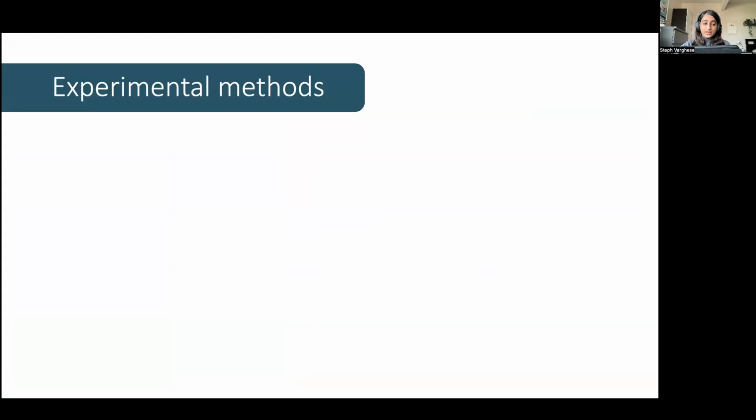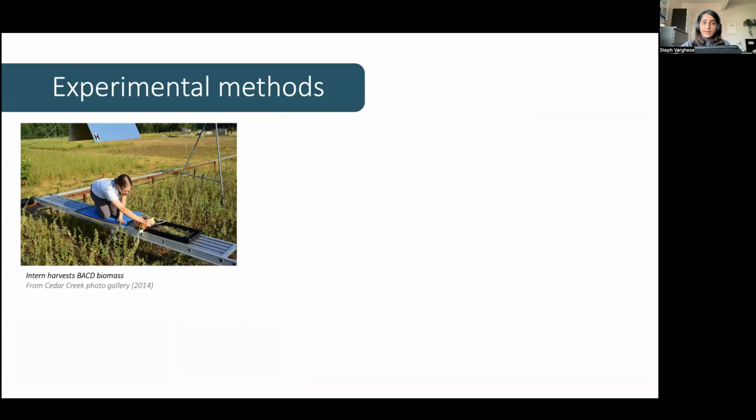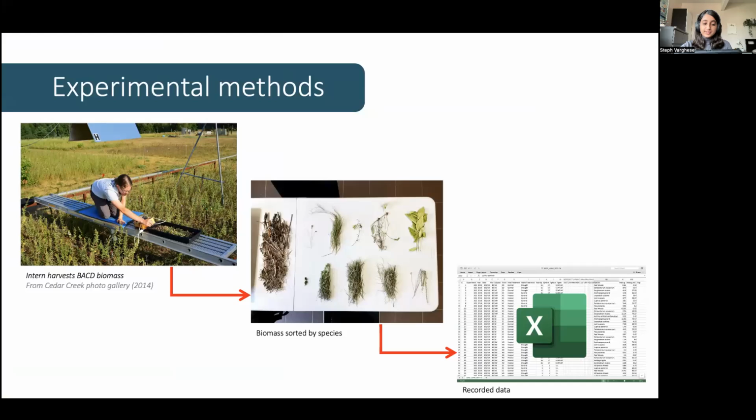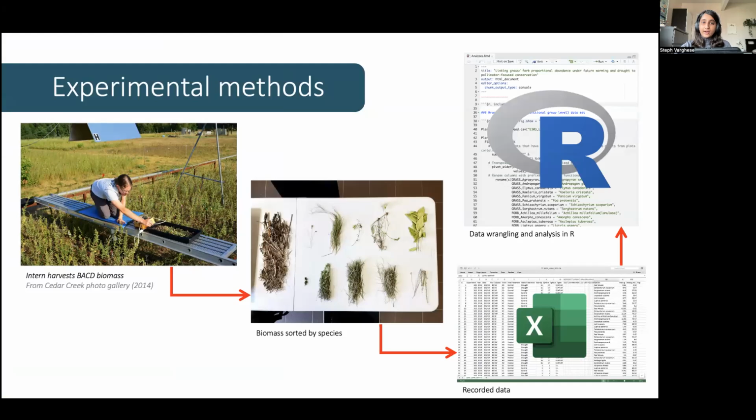In early August of 2019, BAKED aboveground biomass was harvested from 2.1 meter by 1 meter clip strips per plot. Next, the biomass was sorted by species, oven dried, and weighed. All data, including end of season plant functional composition, dry mass, and species abundance, were recorded in a spreadsheet format to be cleaned and thereafter analyzed in R.